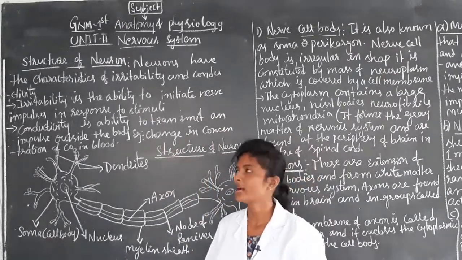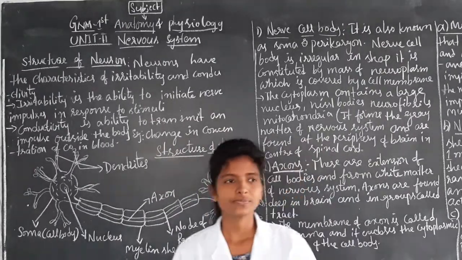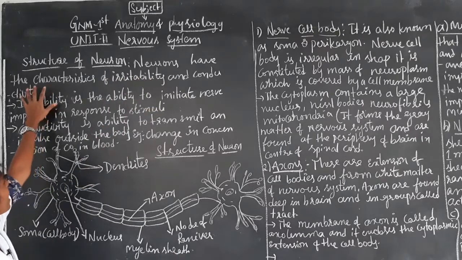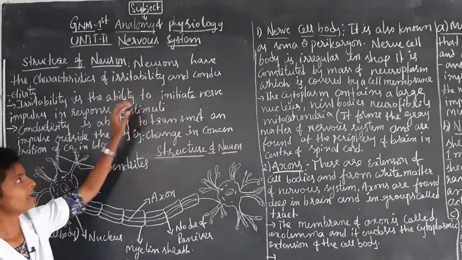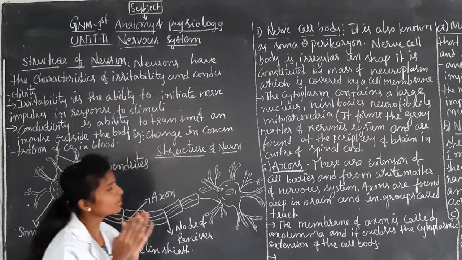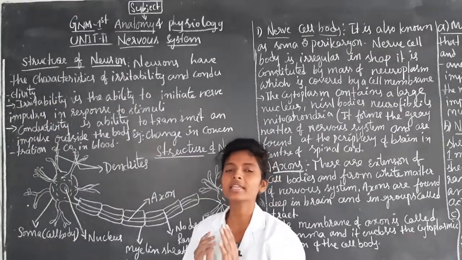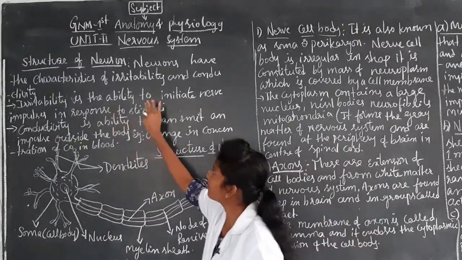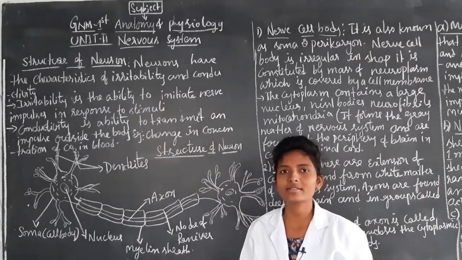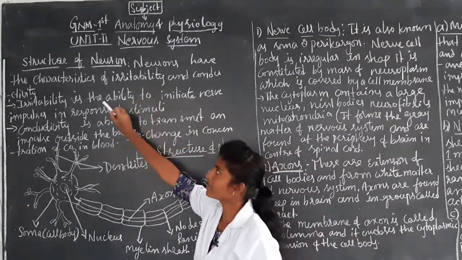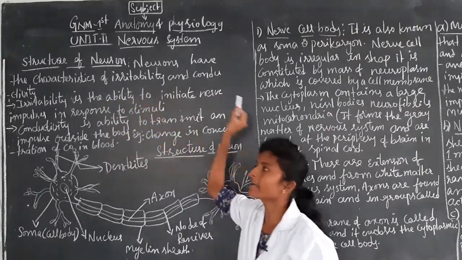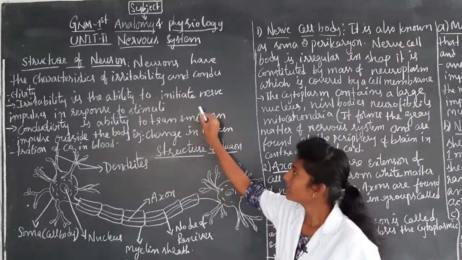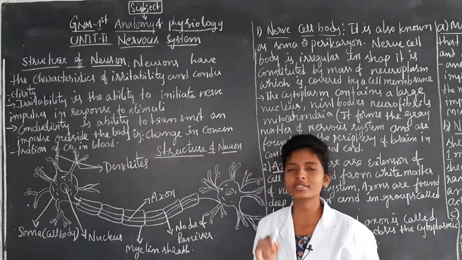So we will see what is the structure of neuron. The first thing is the structure of neuron. Neurons have the characteristics of irritability and conductivity. Irritability is the ability to initiate nerve impulses in response to stimuli.